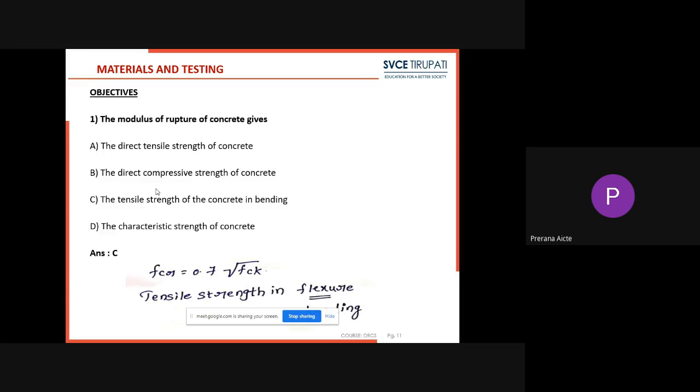So these are some properties. We will discuss some previous objective questions. So first bit.